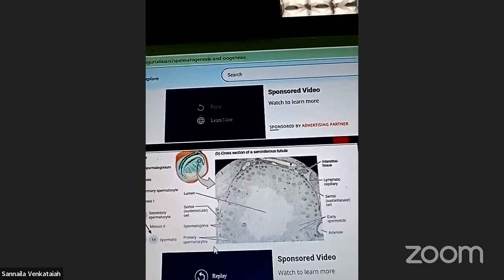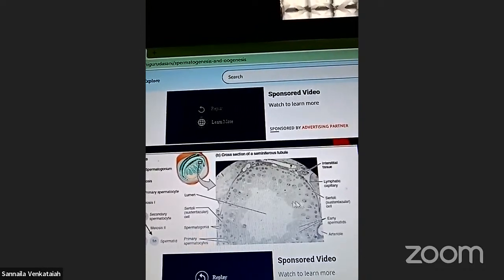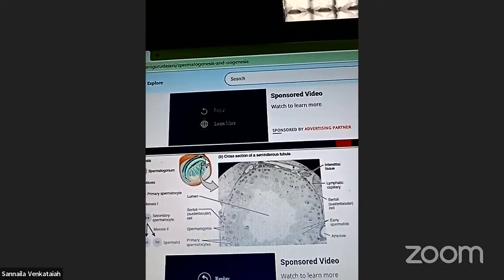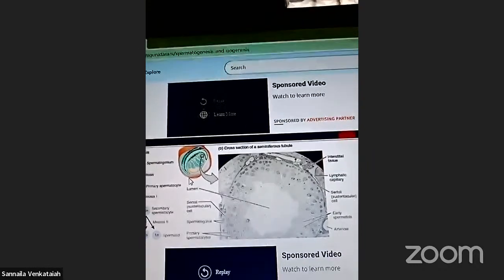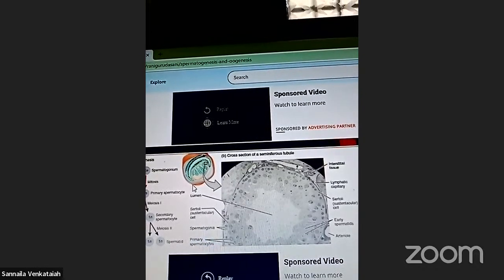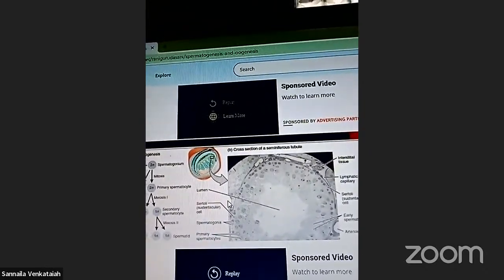This particular structure is the production of sperm. The testis produces sperm, right?